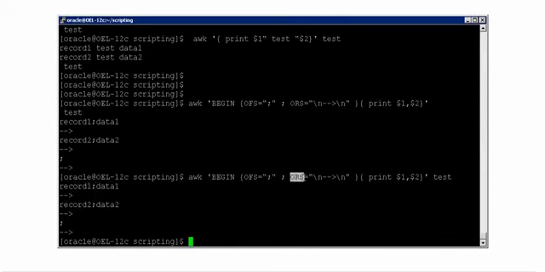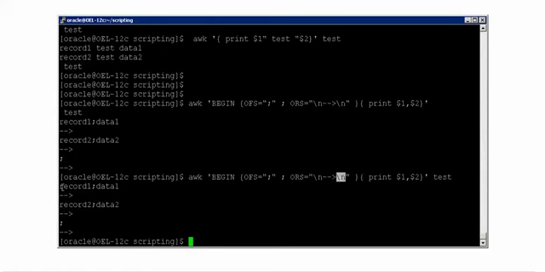And for the output record separator, I'm telling it to go to the new line for each and every line that you process, add a double hyphen and greater than symbol, and again go to the new line.